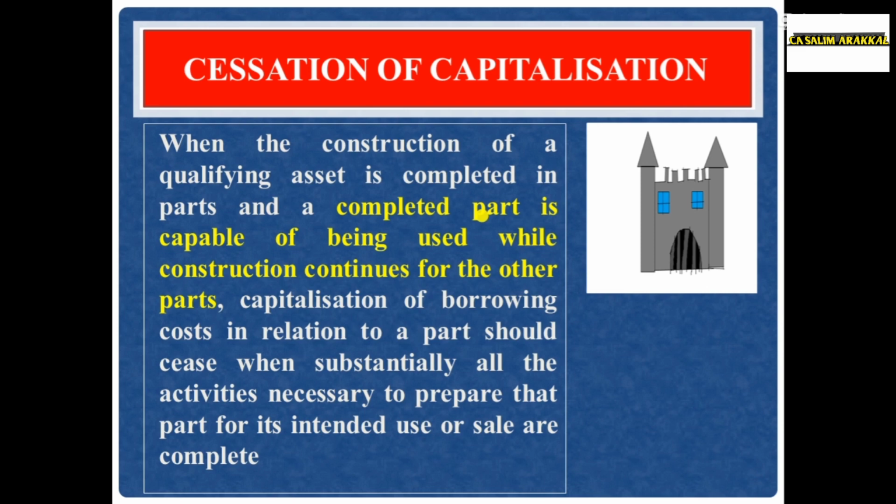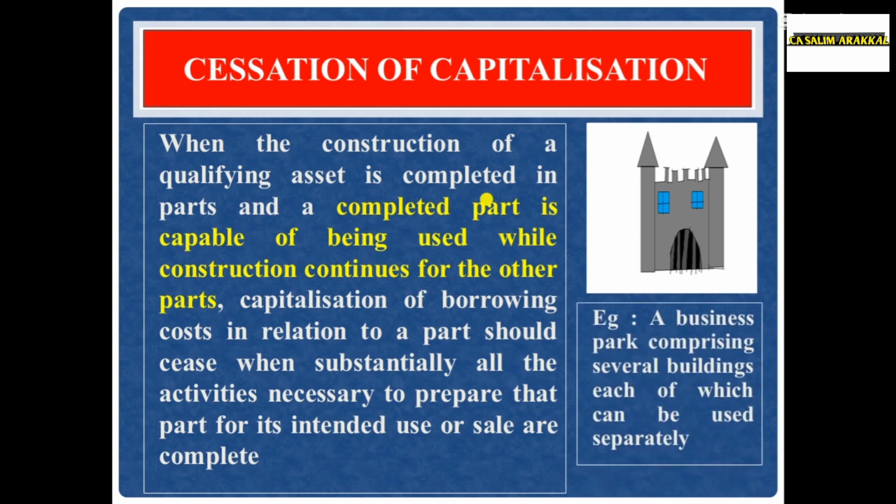For example, you are constructing a smart city or business park. There will be different types of building. You completed one building. That building can be used while construction continues for other buildings. Then capitalization of borrowing cost in relation to the completed building should cease, stopped. Because substantially all the activities necessary to prepare that completed part for intended use or sale are completed.